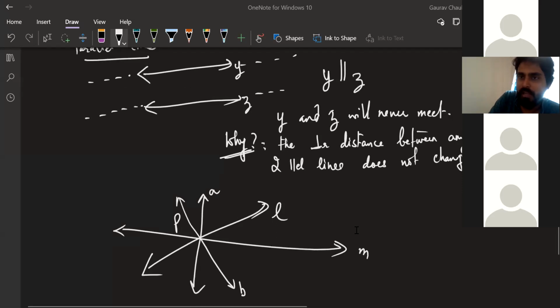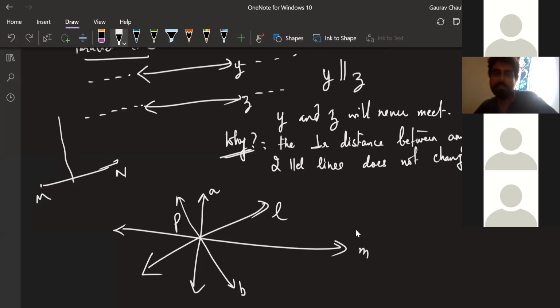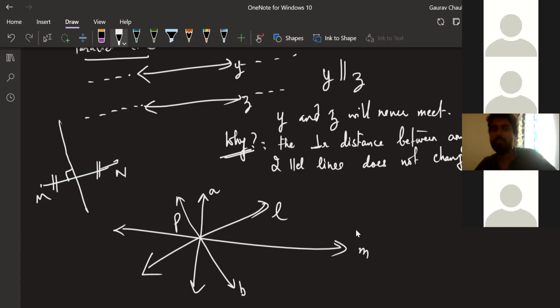Perpendicular bisector. No. Perpendicular bisector means one line segment is there, MN. One line, ray or line segment is dividing it into two equal parts, and it is also perpendicular. That is called a perpendicular bisector.